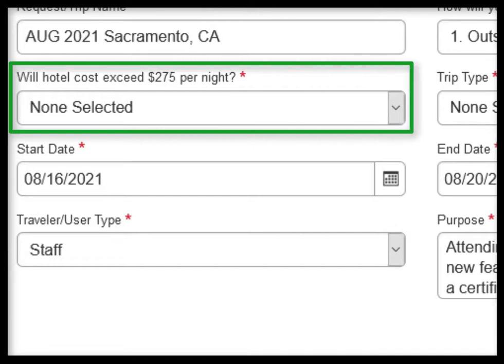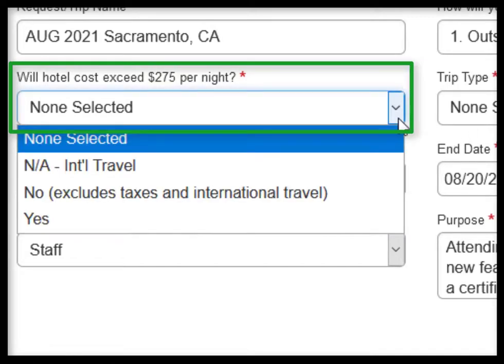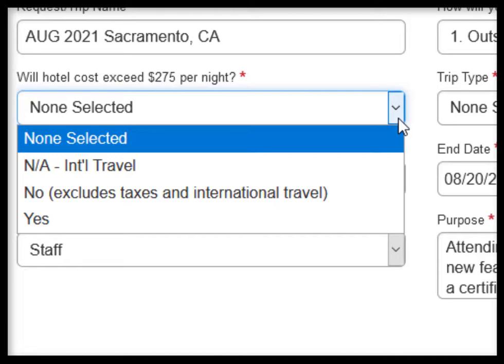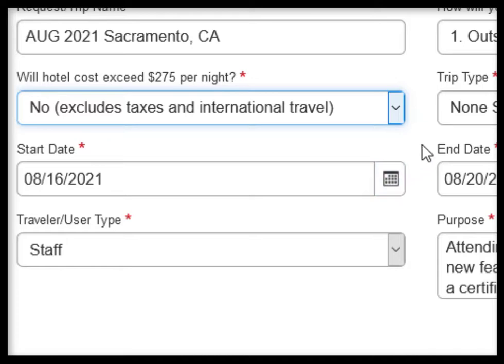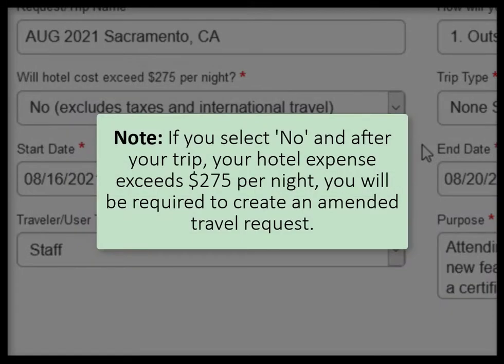For will hotel costs exceed $275 per night, you will have the following options. NA International Travel, No excludes taxes and international travel, and Yes. If you select Yes, you will need to provide an explanation in the comments field regarding the reason for why it is exceeding over $275 per night. Note: if you select No, and after your trip, your hotel expense exceeds $275 per night, you will be required to create an amended travel request.